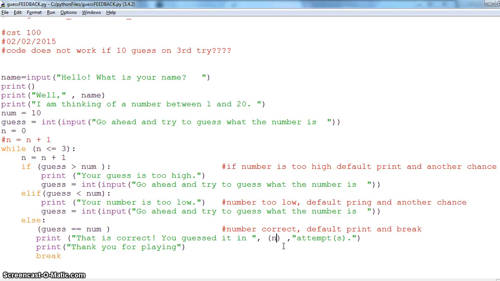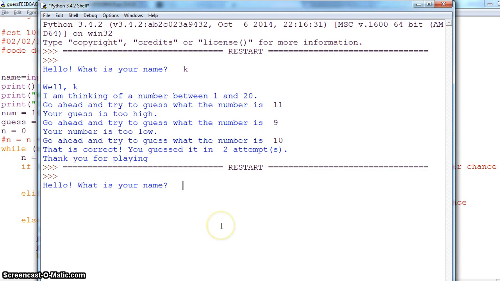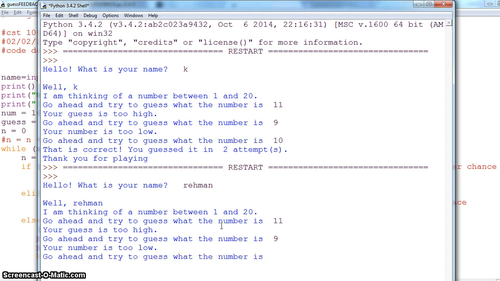So again I can say Control S, F5. Let's give my name, Rahman. Enter. I will say 11. I will say 9. I will say 10. I guessed in third attempt. Yep, that's correct. So I fixed the number.